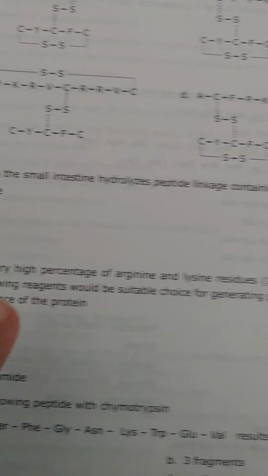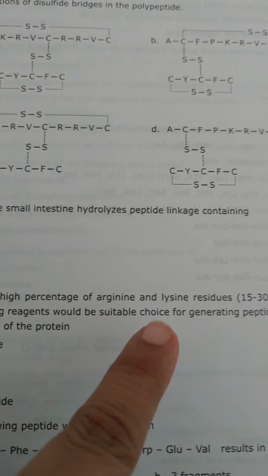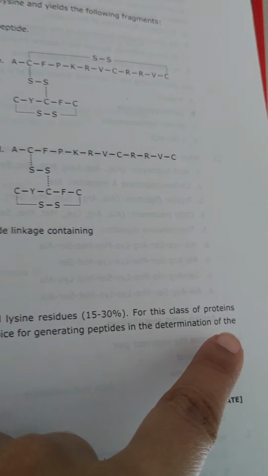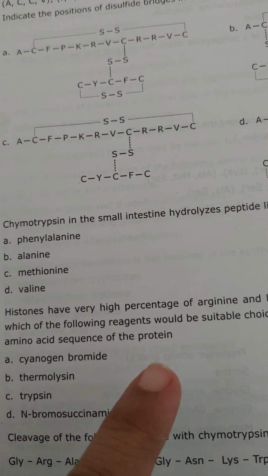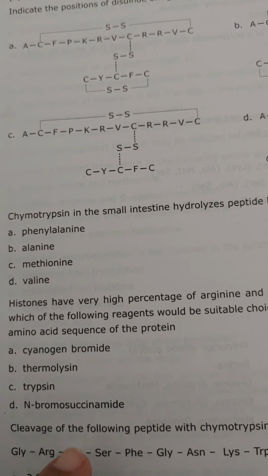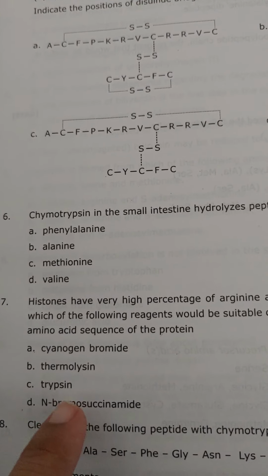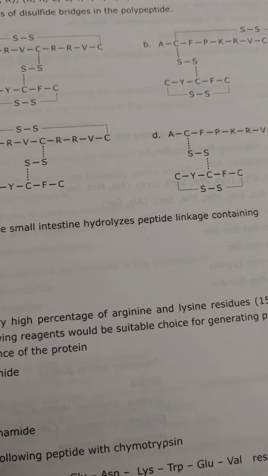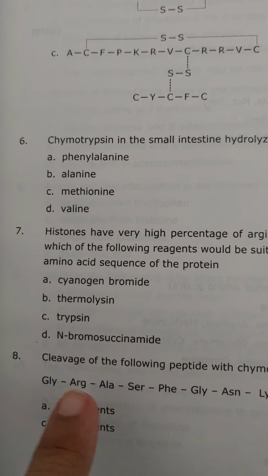For this class of proteins, which of the following reagents would be a suitable choice for generating peptides in the determination of the amino acid sequence of the protein? So which of the following reagents is the best suited? Right? So the option is trypsin, which cleaves at arginine and lysine in histones.